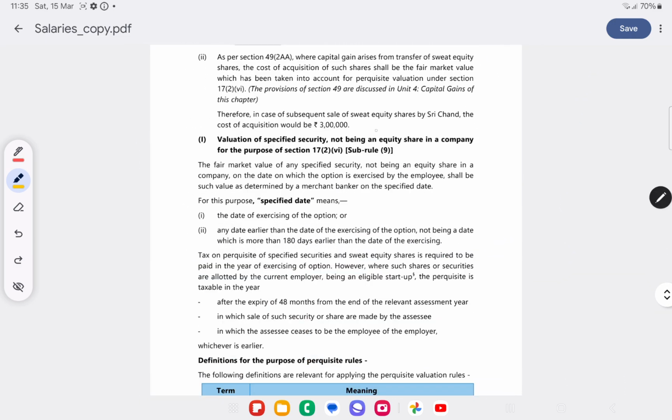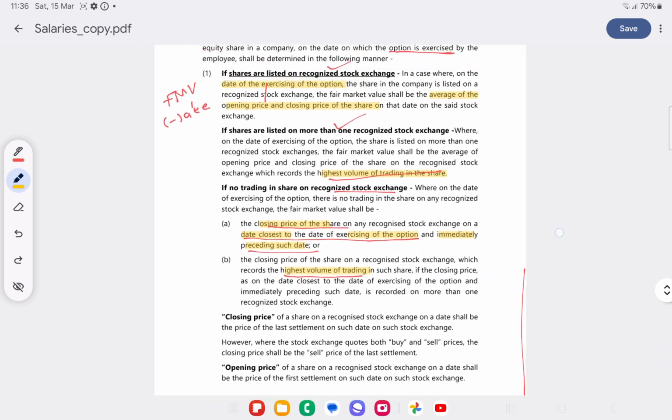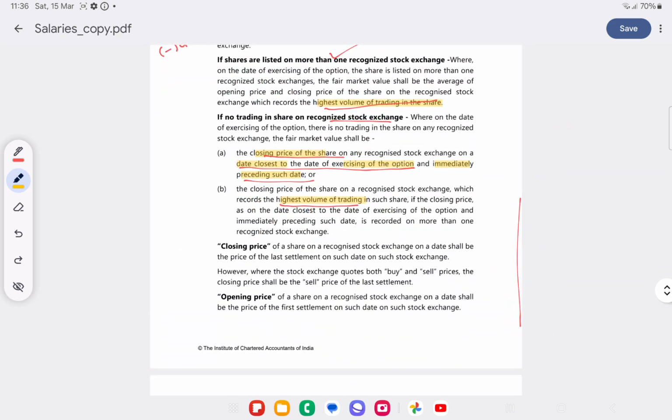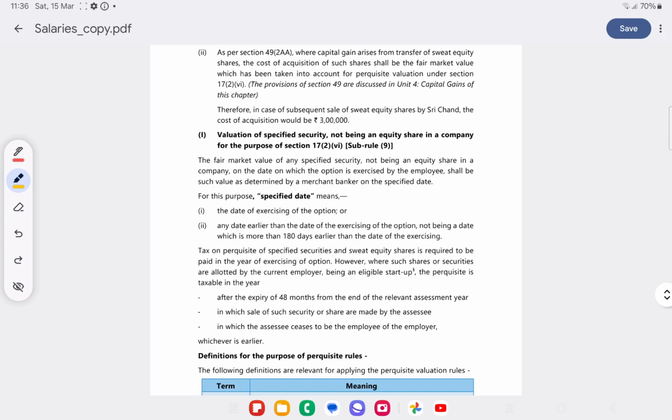Valuation of a specified security, not being an equity share in a company, for the purpose of section 17(2)(vi). What is 17(2)(vi)? Sweat equity shares. We have already seen sweat equity shares. Suppose it is a security other than an equity share, then the fair market value of such security on the date of exercise of the option shall be the value determined by a merchant banker on the specified date. The specified date is the date of exercising the option or any earlier date, but such earlier date should not be more than 180 days before.